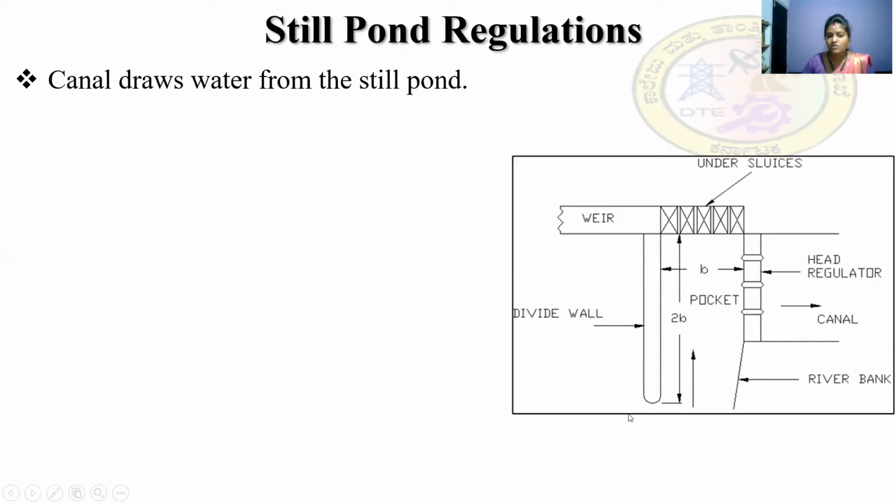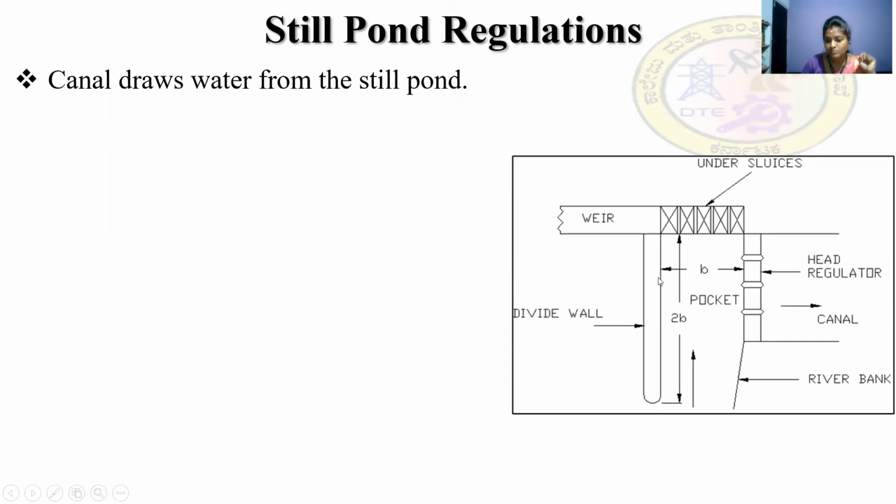As we all know, the water has a lot of fluctuations, and it is very difficult to make the water still. Running water cannot be still, but we are drawing the water from a still pond into the canal. So how does this happen? This can be done by providing a divide wall. See, this is the divide wall.